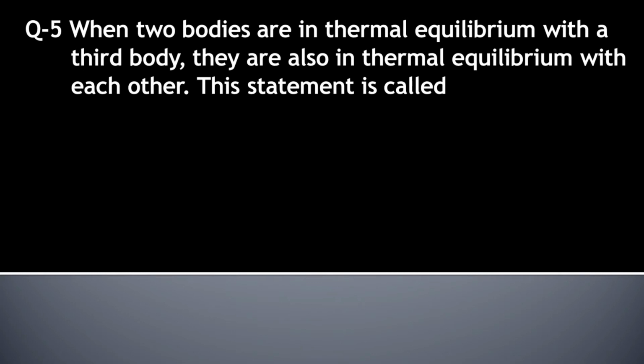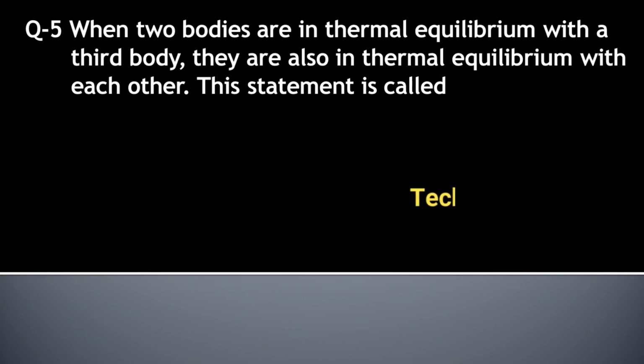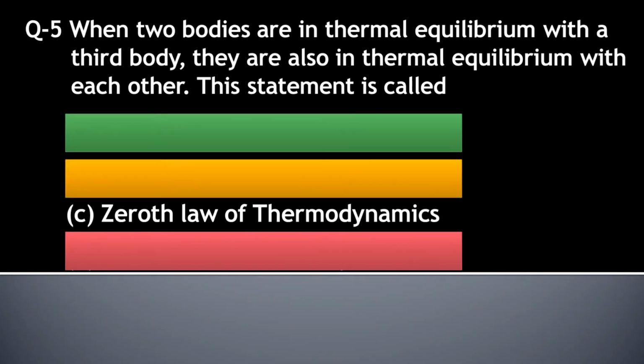When two bodies are in thermal equilibrium with a third body, they are also in thermal equilibrium with each other. This statement is called option A first law of thermodynamics, option B second law of thermodynamics, option C zeroth law of thermodynamics, and option D third law of thermodynamics. We know that according to the zeroth law of thermodynamics, if two bodies are in thermal equilibrium with a third body, then they are all in thermal equilibrium with each other. So this statement is given by the zeroth law of thermodynamics. So the right answer is option C.